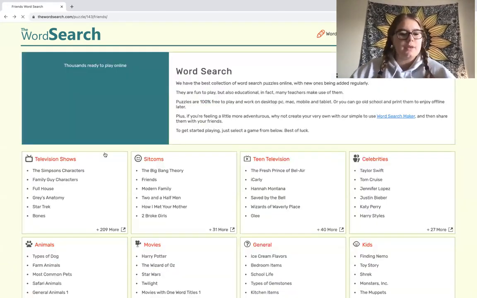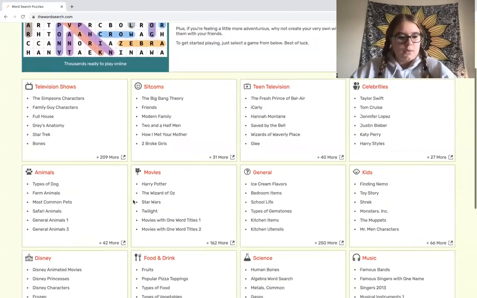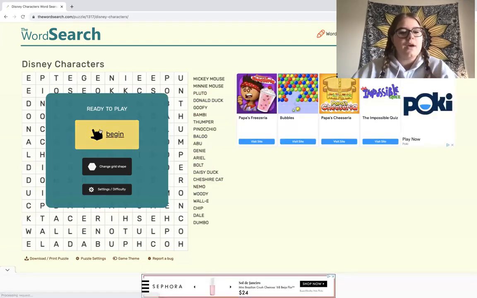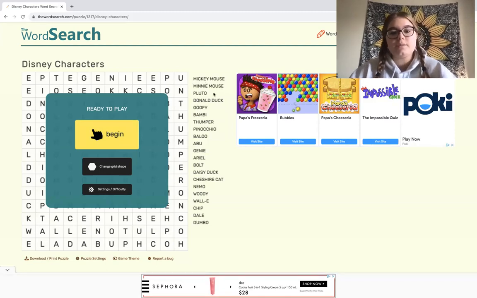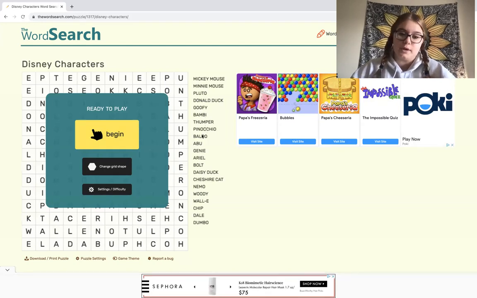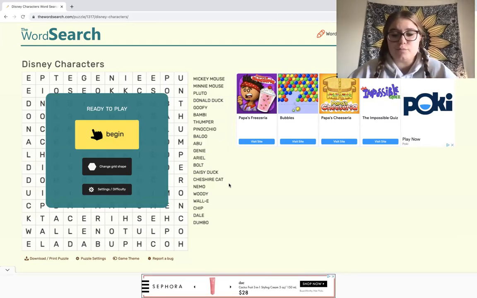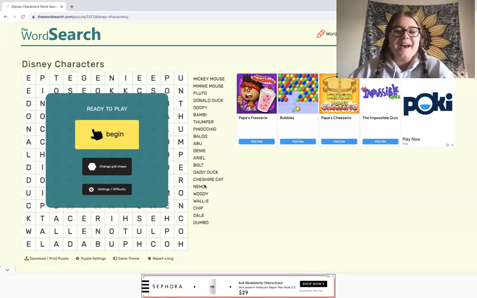We'll do another one. Why not? We'll do some Disney characters because who doesn't love Disney, right? So we will start. It looks like we're going to look for the words Mickey Mouse, Minnie Mouse, Pluto, Donald Duck, Goofy, Bambi, Thumper, Pinocchio, Baloo, Abu, Genie, Ariel, Bolt, Daisy Duck, Cheshire Cat. I don't know if I said that right, but Nemo, Woody, Wally, Chip, Dale, and Dumbo are going to be the final ones.